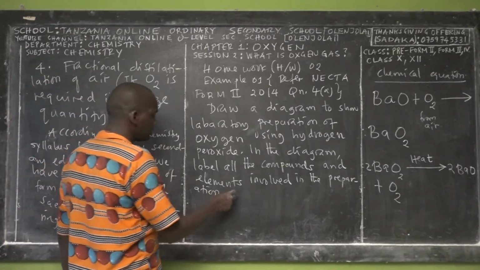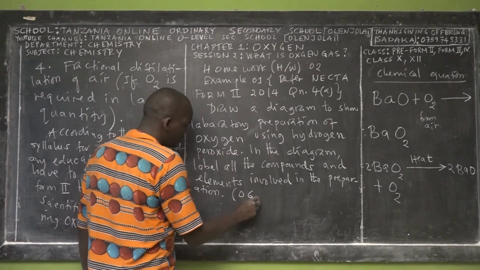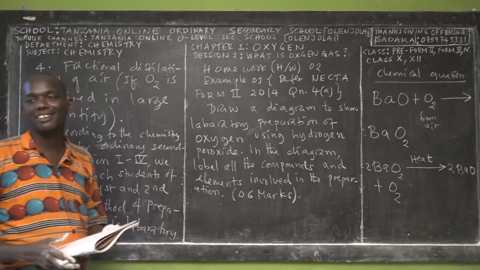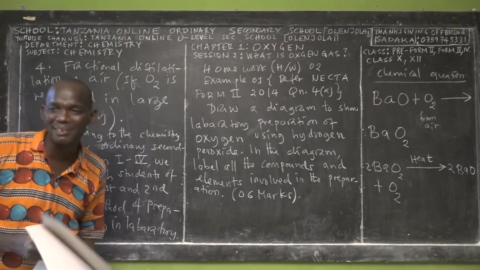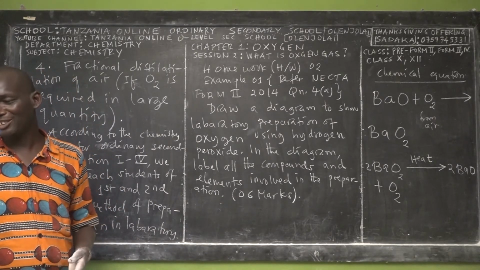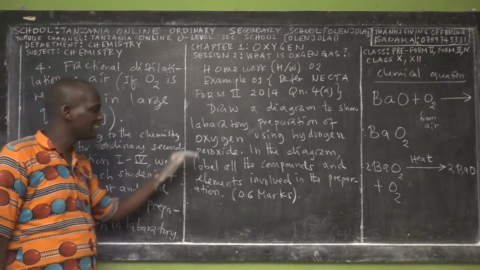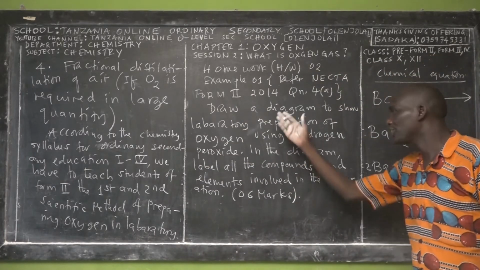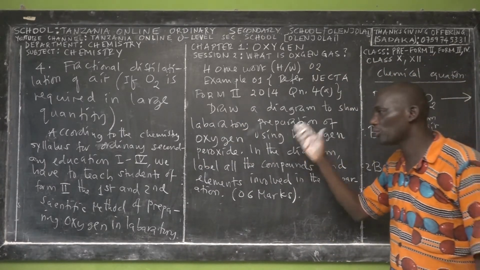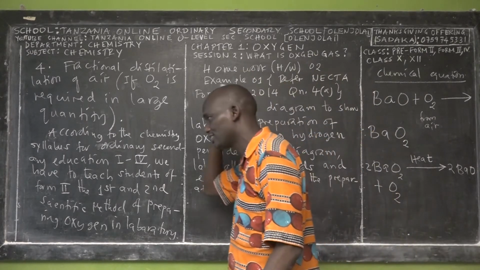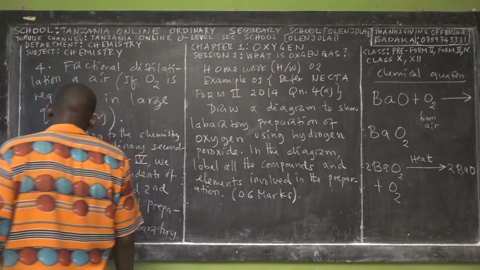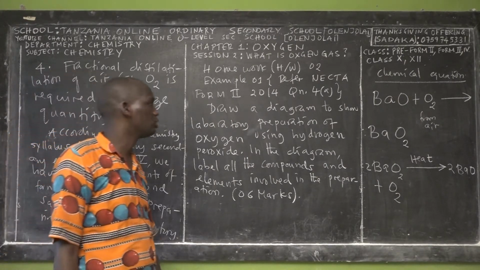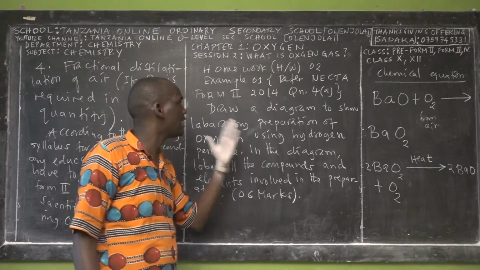So if you do this, you're going to have 6 marks. So if you have 6 marks and other 6 marks and other 6 marks, you find you are in 50. Or maybe you find that you have now 80 out of 100. So let me read the questions, the homework. Please make sure that you do it before we meet in session 3. And if you're online, you have to submit your homework through the comment section, as I told you.